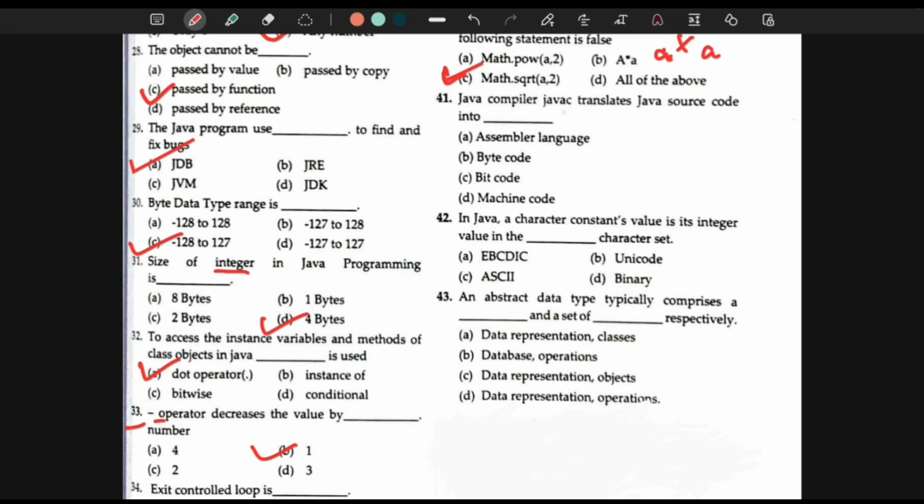41. Java compiler javac translates Java source code into, it converts it into bytecode. 42. In Java, a character constant's value is its integer value in the dash character set, in the Unicode character set. 43. An abstract data type typically comprises a dash and a set of dash respectively. So it contains data representation and operation.